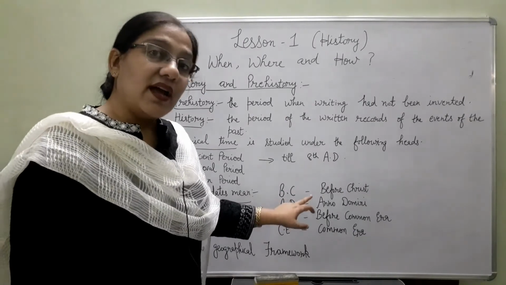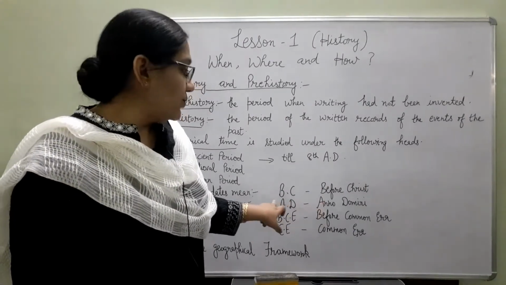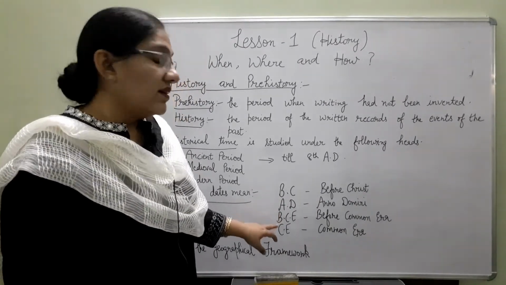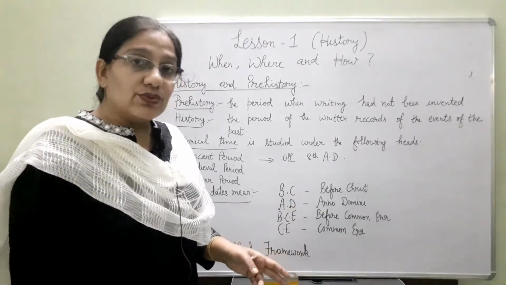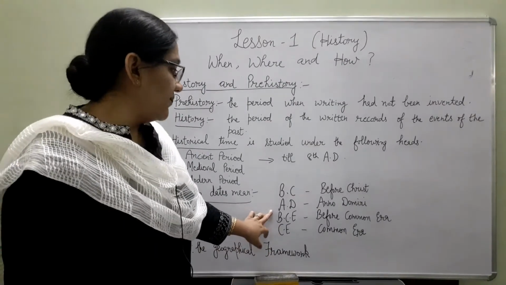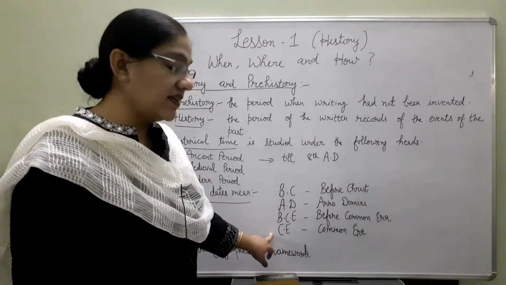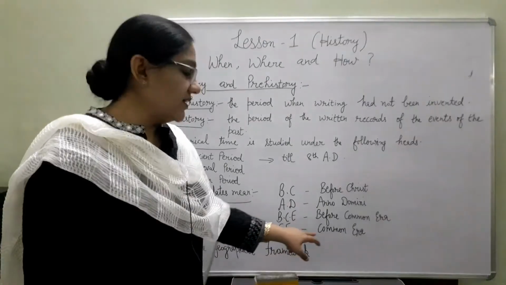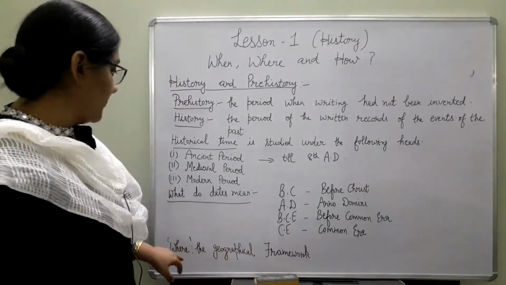AD stands for Anno Domini. It is used to show the events which happened after the birth of Christ. Besides this we also use two more terms, that is BCE and CE. BCE stands for before common era and CE stands for common era.